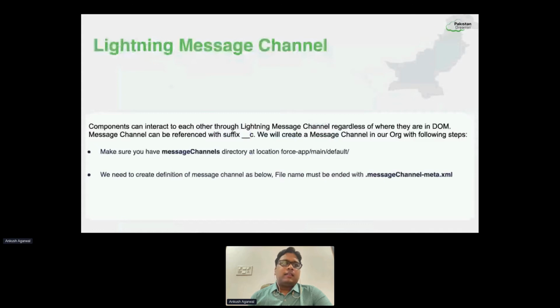So what is a Lightning message channel? The components can interact with each other through this message channel, and we just have to create this message channel in our org first, and it can then be utilized in our components with underscore underscore c. So first we are going to create the message channel in our org. We need to make sure that we have a messageChannels directory at this particular location in VS Code, and then we have to create a message channel file ending with .messageChannel-meta.xml.